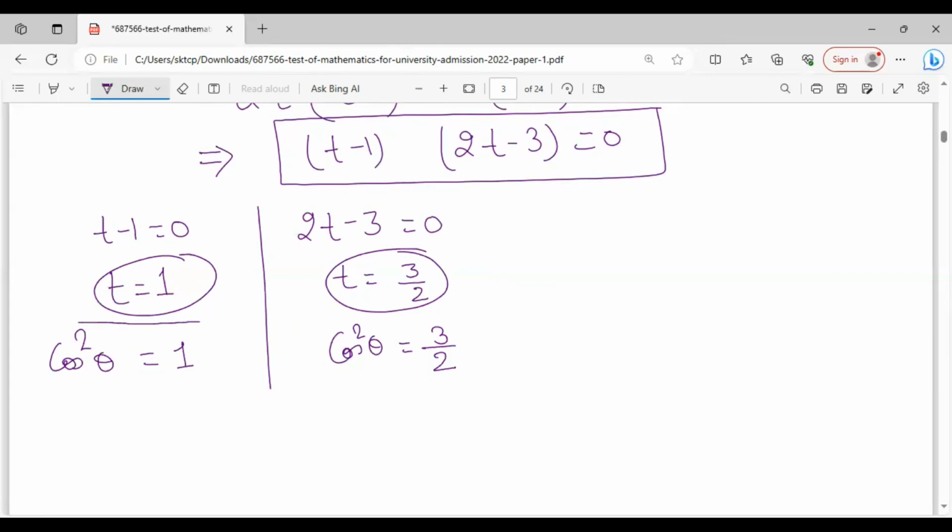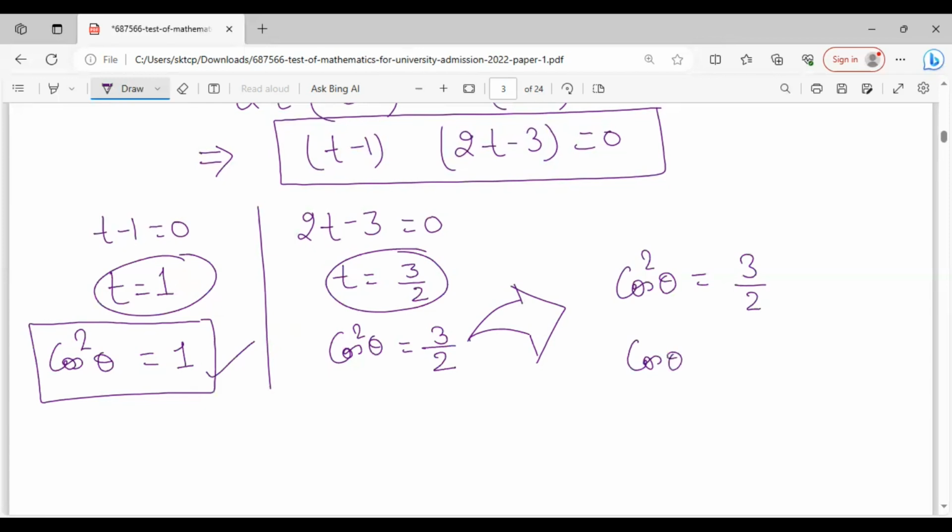See, cos squared theta is equal to 1. This is okay, no problem. But let me think about this. See, if cos squared theta is equal to 3 by 2, when you write cos theta, that should be equal to plus minus square root of 3 by 2. What's the value of root under 3 by 2? Let me check. This will be under root 1.5 and its square root will be plus minus approximately 1.22 kind of. See, this is not possible.